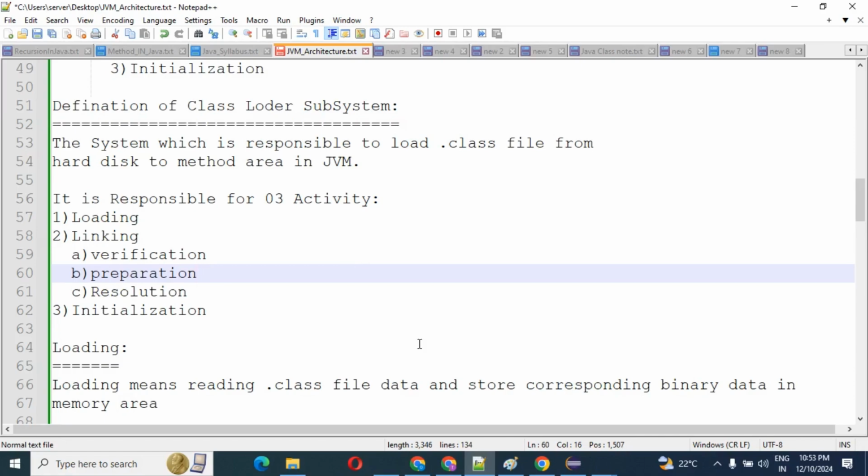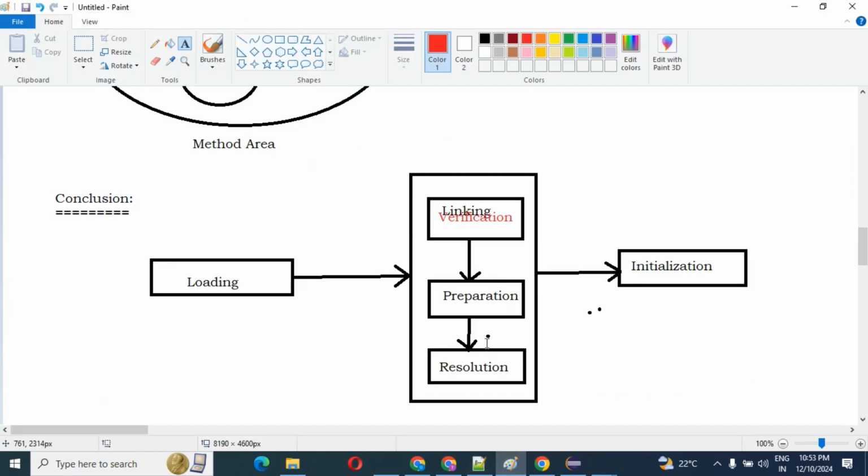Also, one thing you need to understand: these three activities, loading, linking, and initialization, are sometimes done one by one and sometimes in parallel.